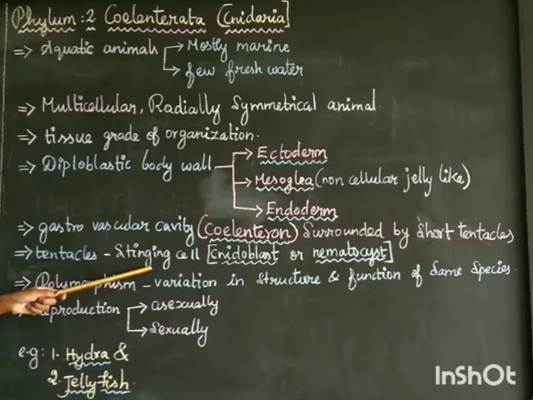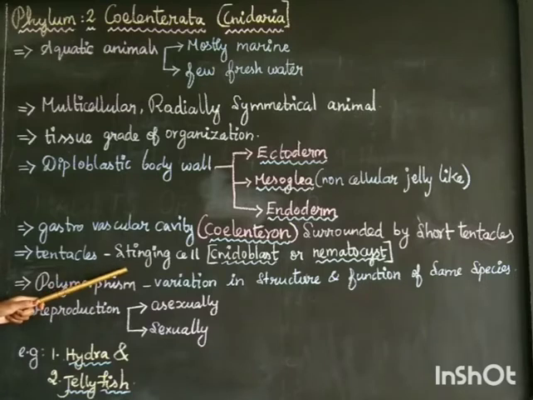If suppose an animal is disturbed, for example a snake, what does it do? It will come and bite us, for protecting itself. Similarly, if the coelenterate animal is disturbed, the tentacles having the stinging cells release the sting, some poisonous structure.